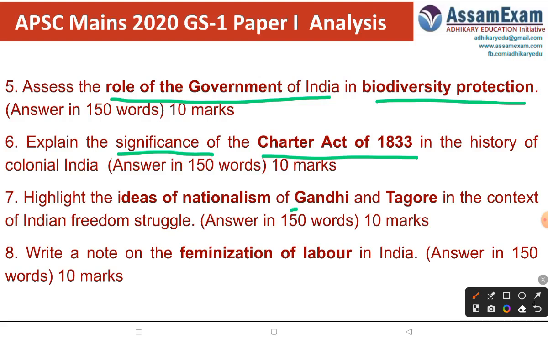So, two important personalities of India's freedom struggle, Gandhi and Tagore: what are their ideas about nationalism? Then you can have the ideas of Nehru, Subhash Chandra Bose, B.R. Ambedkar. So all the famous personalities, what they were thinking about the idea of nationalism. So those topics also become important. Gandhi is evergreen, he is always important in any of the examinations.